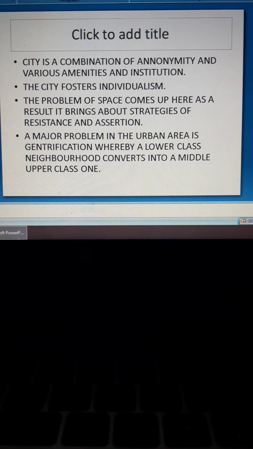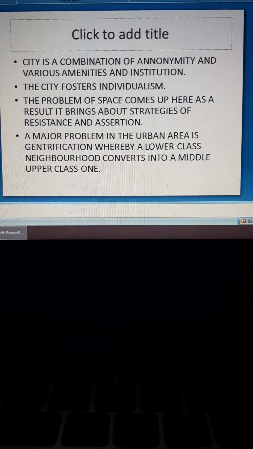So in the city, although it is more modern than villages, people are still differentiated on the basis of their religion, their caste, their customs, their traditions, okay? A major problem in the urban area is gentrification, whereby a lower class neighborhood converts into a middle upper class one.